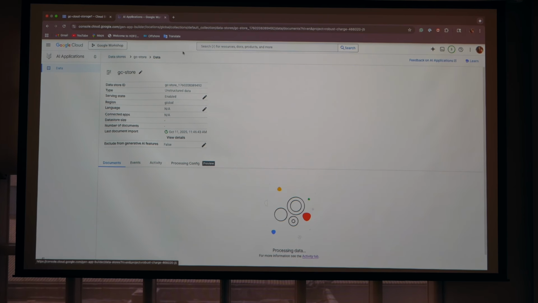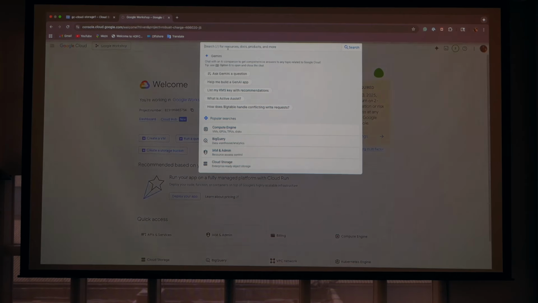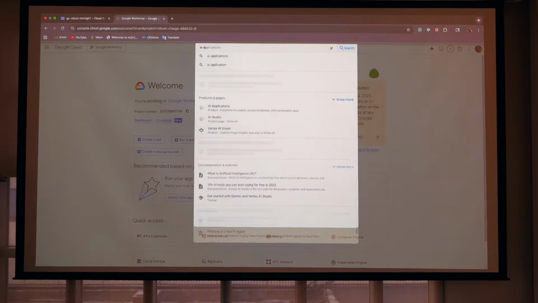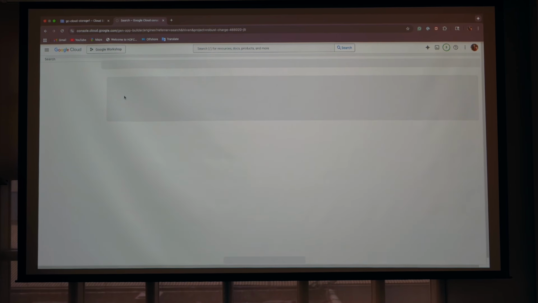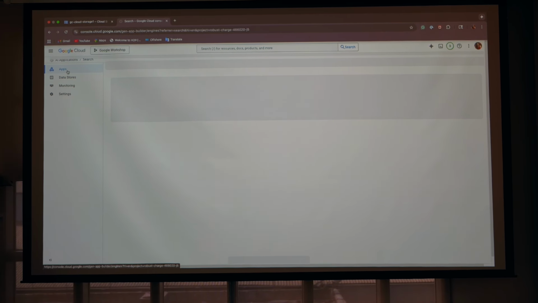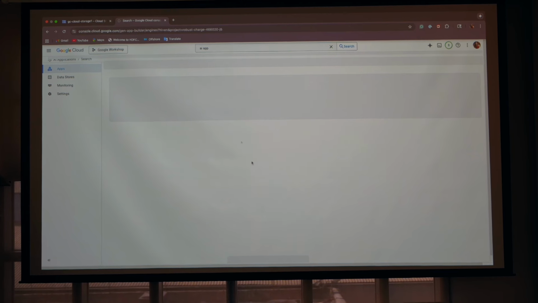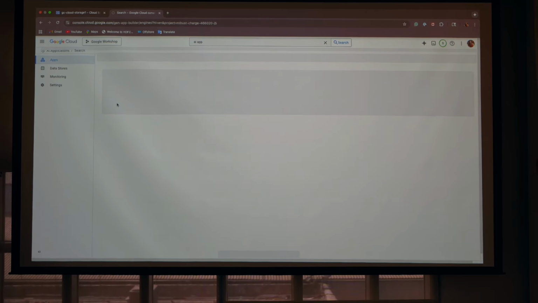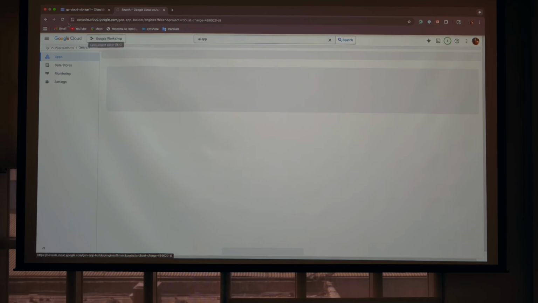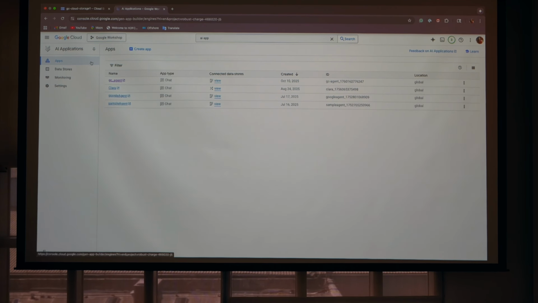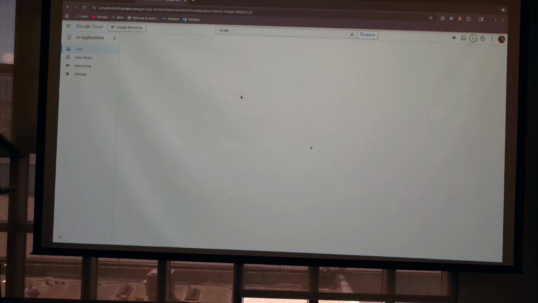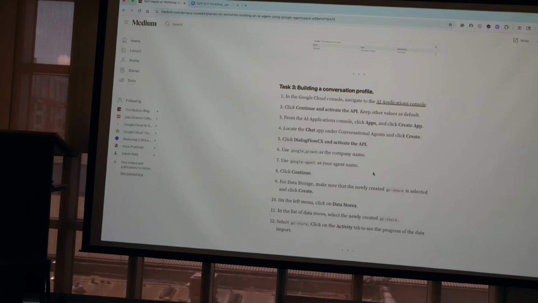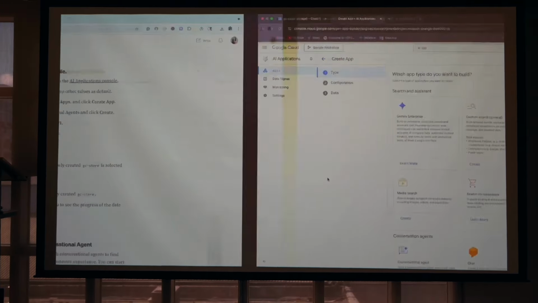Okay, so again, in search bar, we are going to enter AI applications, and it's time to create the application. In the left side panel, if you click on apps, let's click on create app. Here we are creating our agent. You can follow these steps.